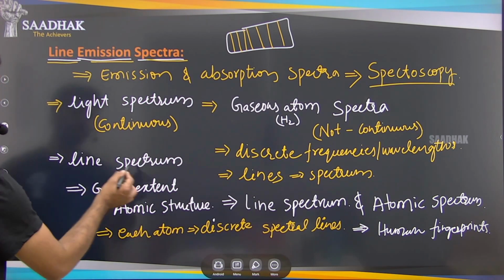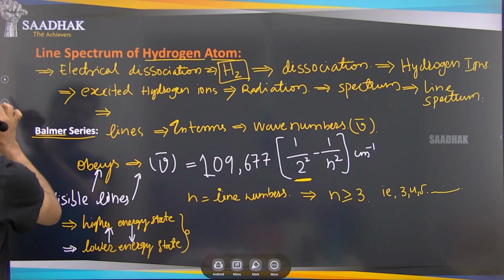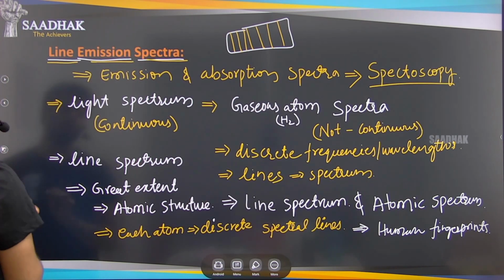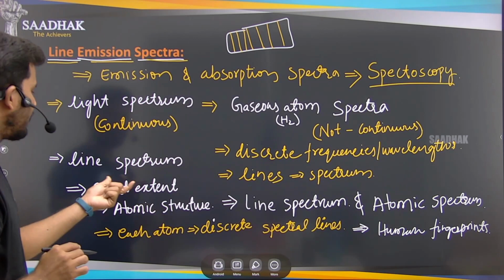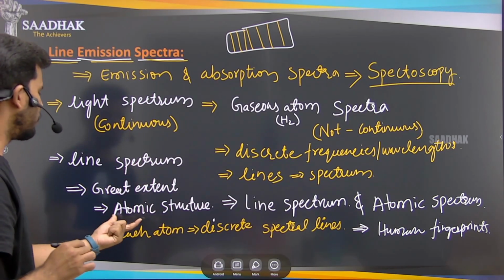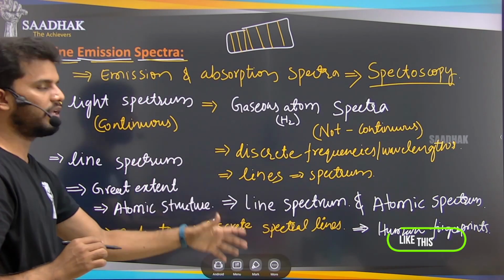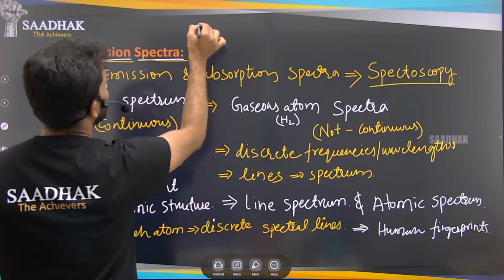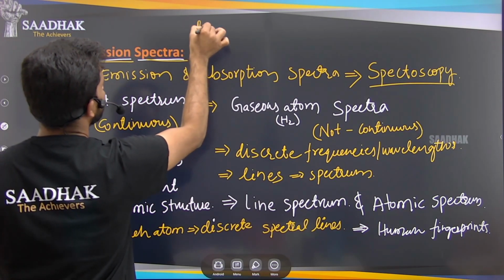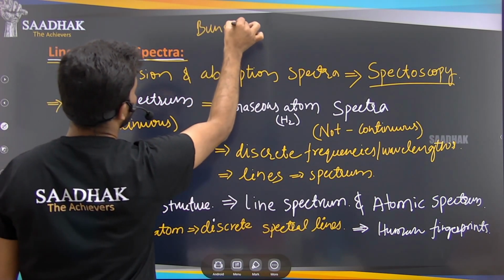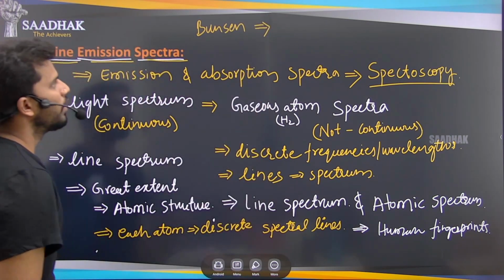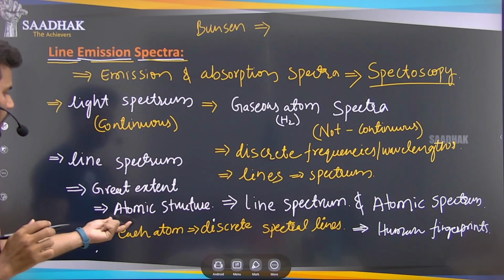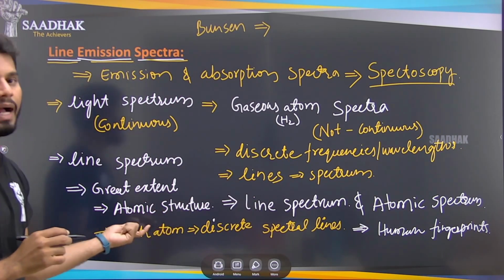The first scientist to study this line spectrum, and depending on it, to study the structures of the atoms, is the scientist named Bunsen.